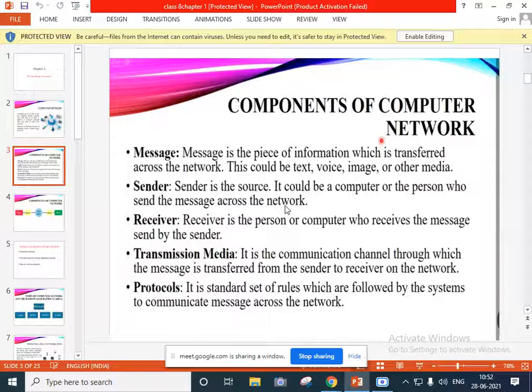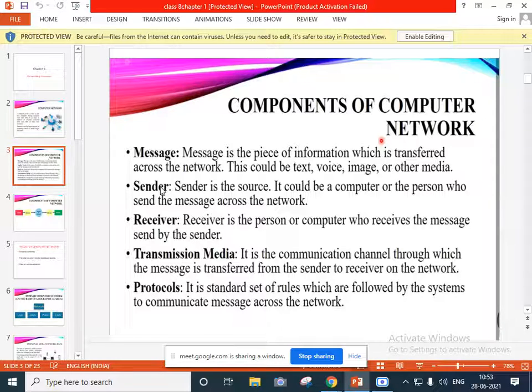Now suppose you want to chat with your friends, you want to send some information to them, either you are calling or messaging your friends, that is nothing but a message. It is the information which you want to communicate to your friends or family and all. A message is nothing but your information.